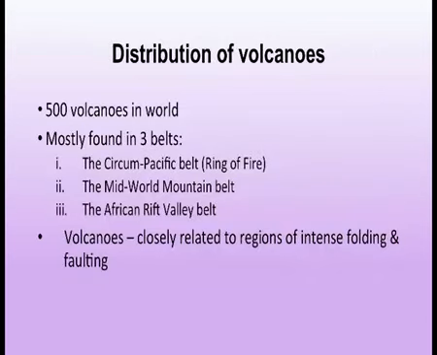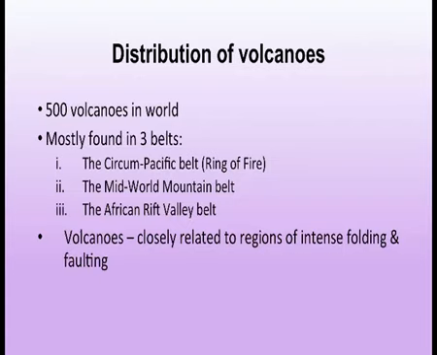Now distribution of volcanoes: in what manner and where the volcanoes are distributed on the earth's surface. In the earlier sessions also we discussed it briefly, like the ring of fire and all those things. So we will be dealing with it again in this session. There are almost 500 volcanoes in the world and they are mostly found in three important belts.